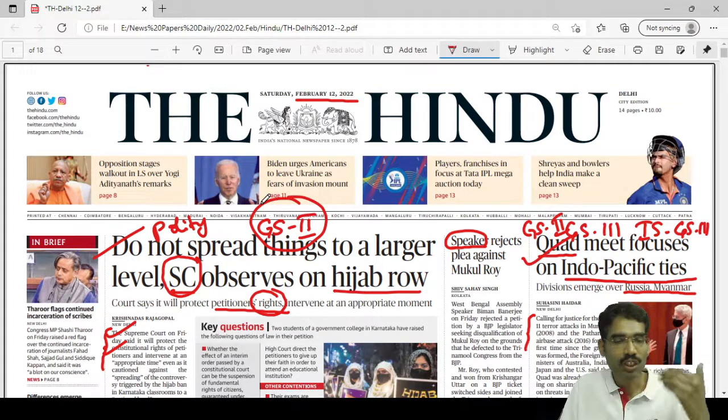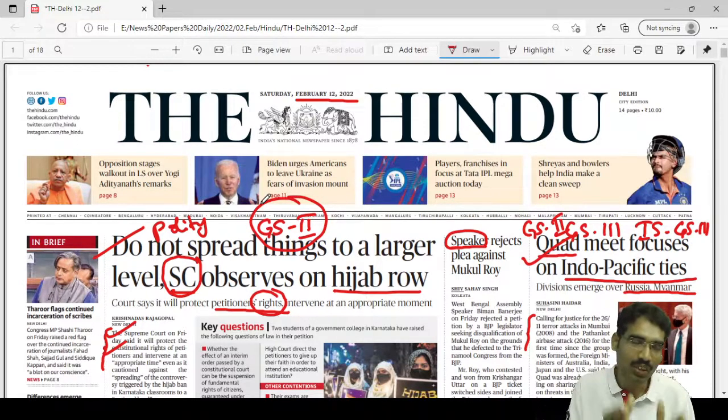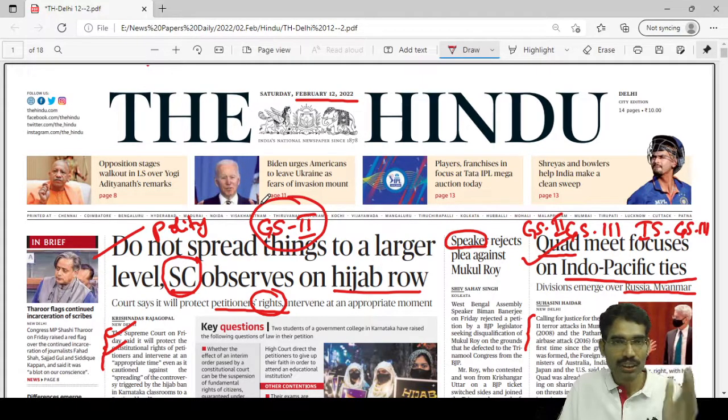Once it is done, if you want to take notes also, you can spend some time for taking notes. At least, even though you do not take notes, at least you follow the newspapers daily. So this should be an everyday practice. It will help you to track the news items every day, and you need not focus on everything else which is given in a particular newspaper. So this is the approach. Always keep the syllabus with you if you do not remember, but over a period of time you will remember yourself which part of the syllabus contains what. So this is how you have to follow in the case of newspaper reading.